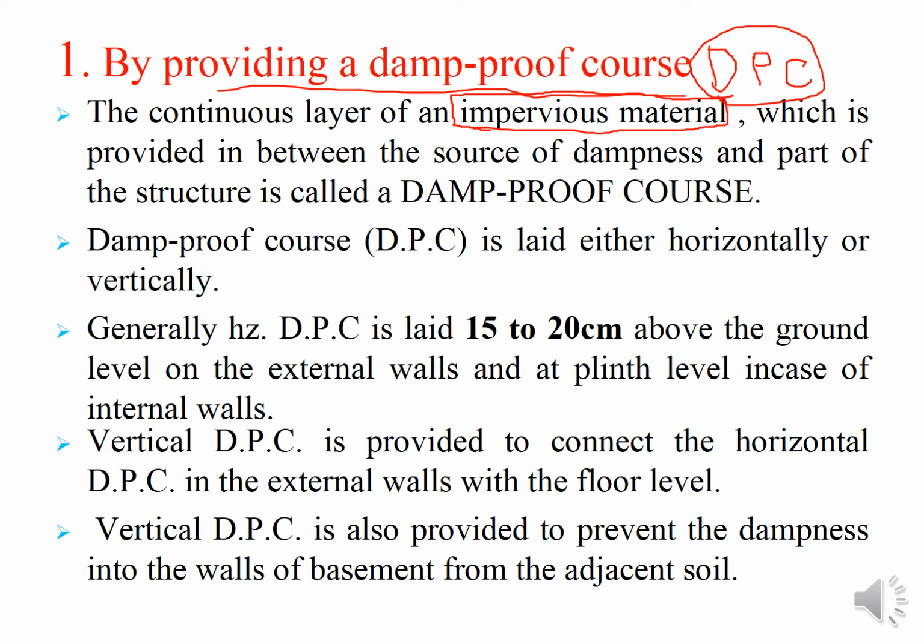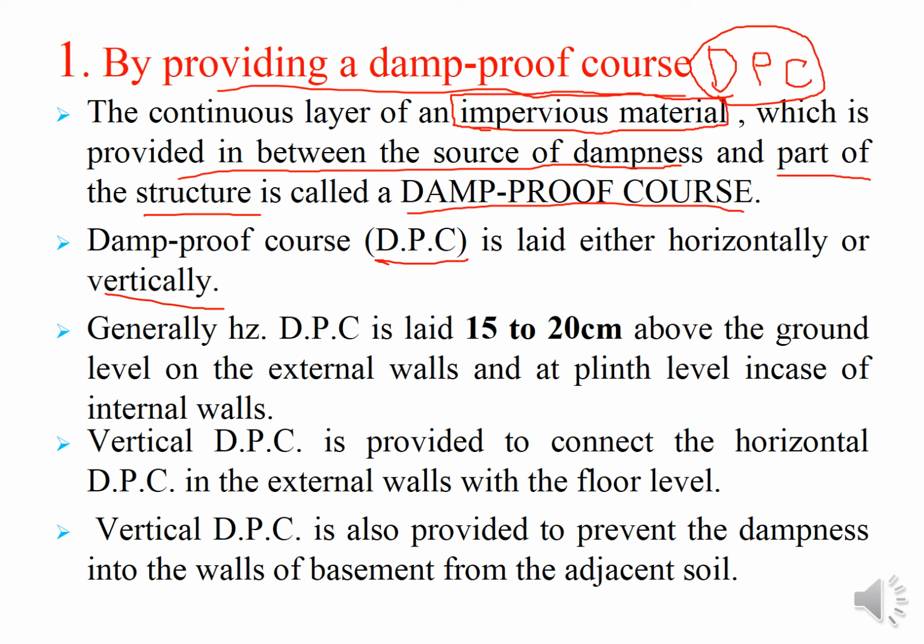So in between those two structural components that are causing the water to pass through, we are restricting that particular flow or penetration of the water through that location. So that location can be made damp proof by providing a continuous layer of impervious material, which is provided in between the source of the dampness and part of the structure. So that is called damp proof course.